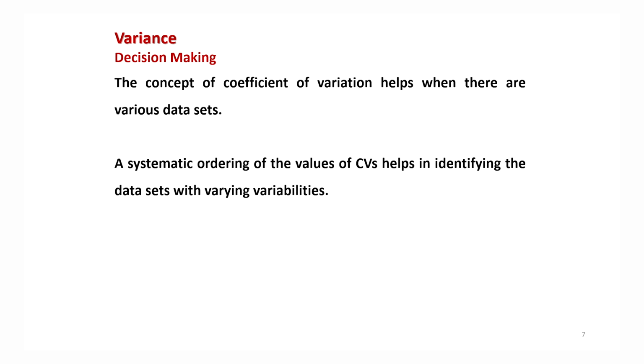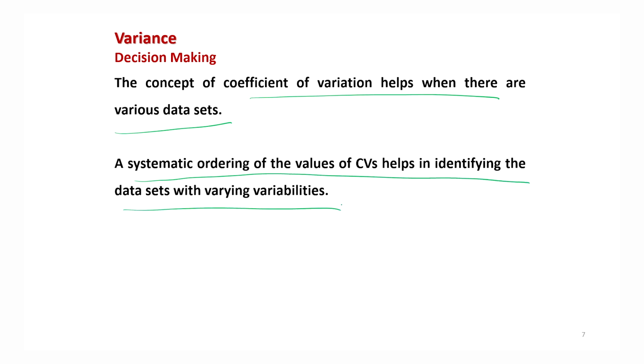So the concept of CV helps when there are multiple data sets. If I make a systematic ordering of all the values of CVs, it helps in identifying the data sets with varying variability, right? You obtain the coefficient of variation of all the data sets and arrange them in ascending or descending order, and then you can decide which data sets have similar variability, or which are quite different from other data sets.